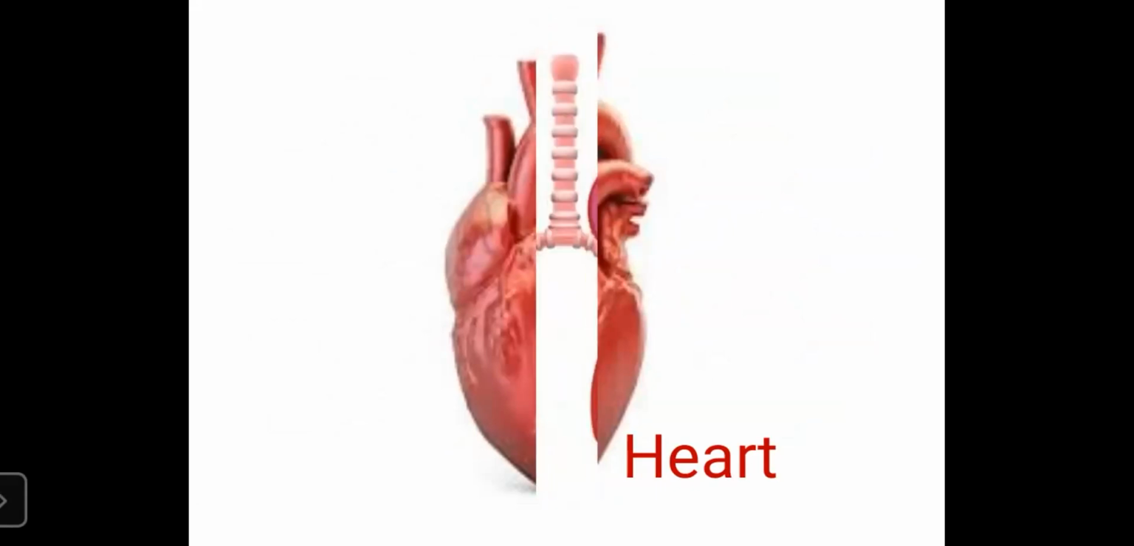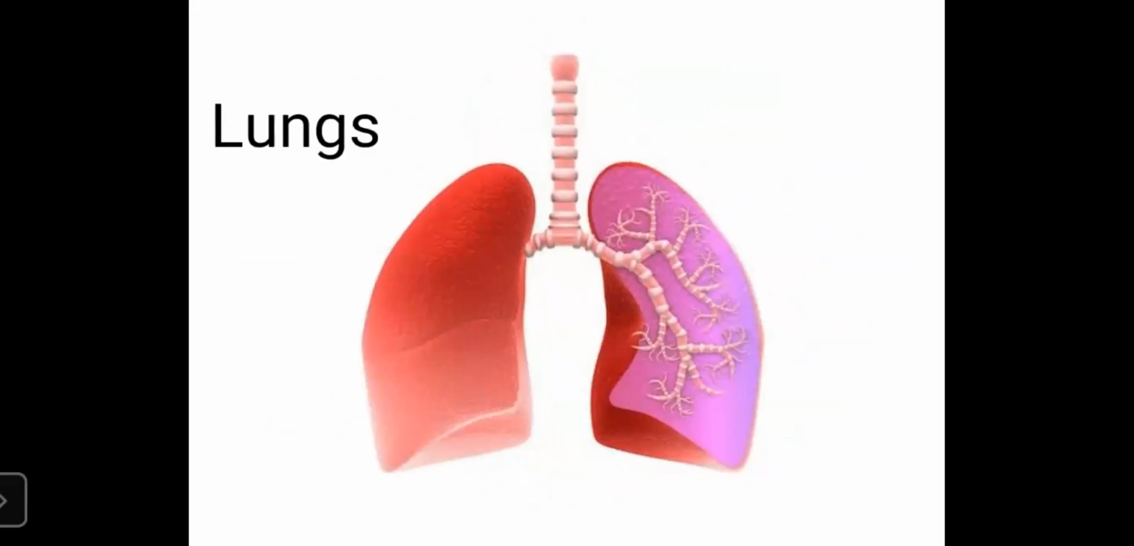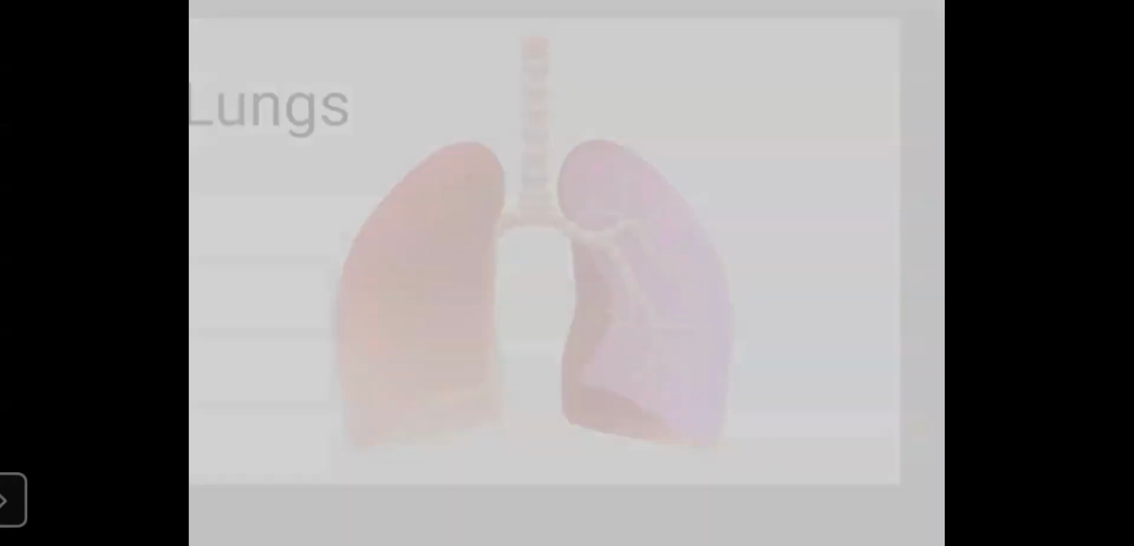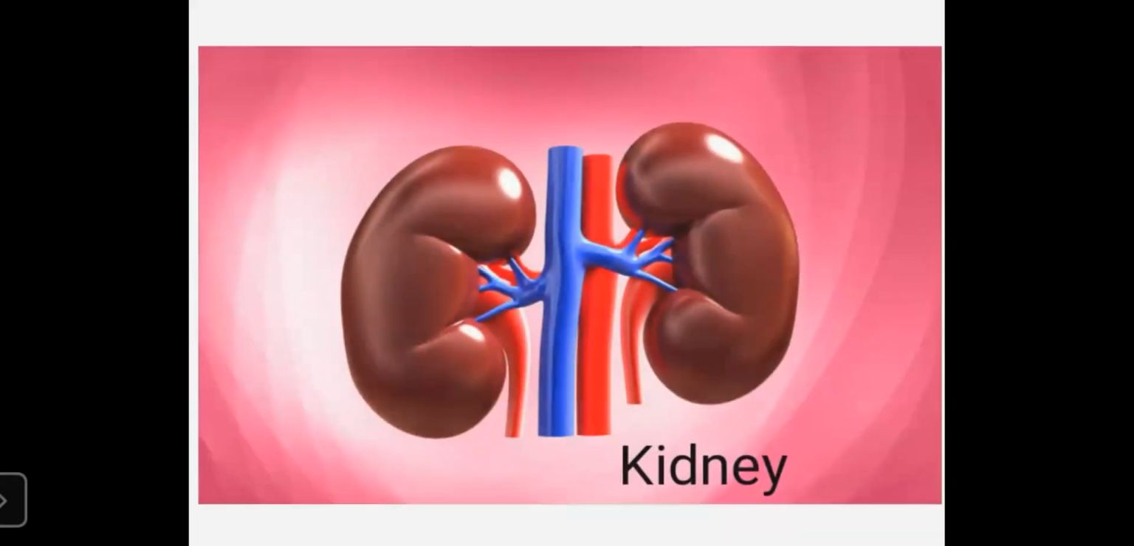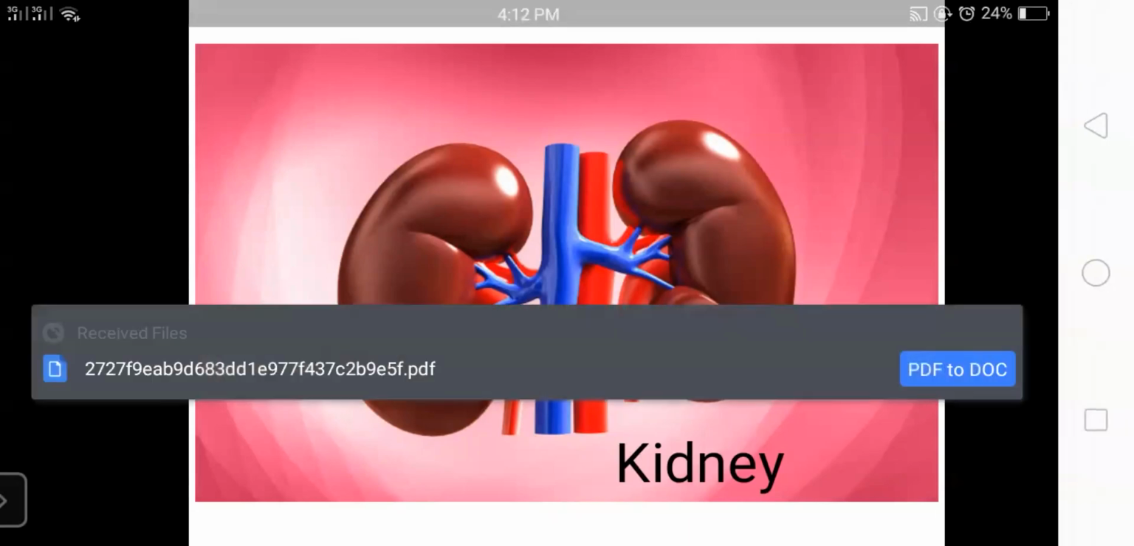Then second we have seen is lungs. So what is the function of the lungs? They are the pair of airbags which helps in respiration. Now the third internal part we have seen is kidney. So you can see here two bean shaped organs. It helps us in removing waste products from the blood, and it regulates water fluid level in the body.